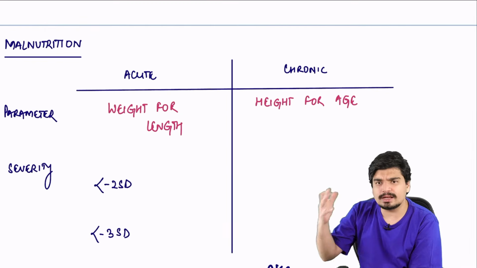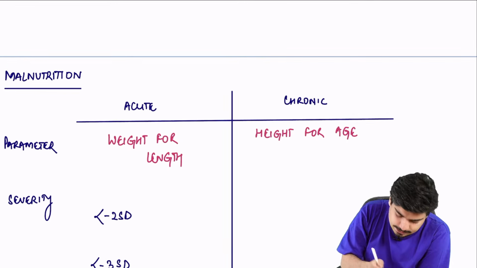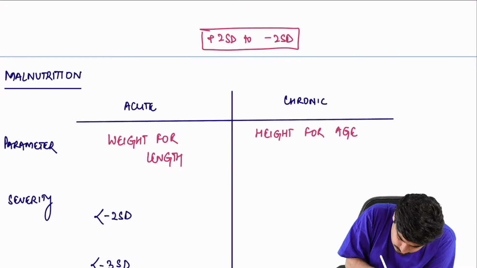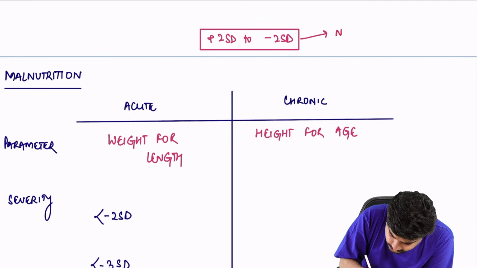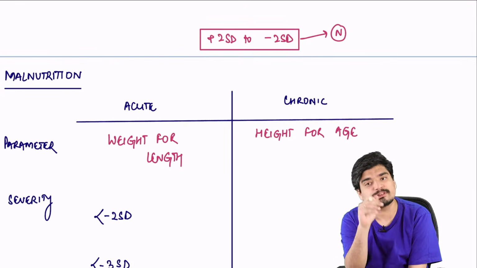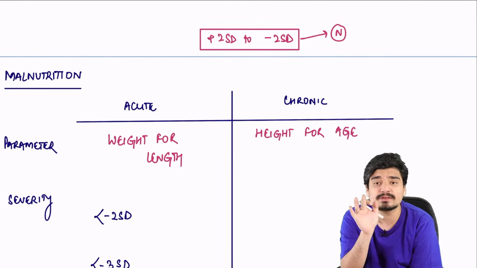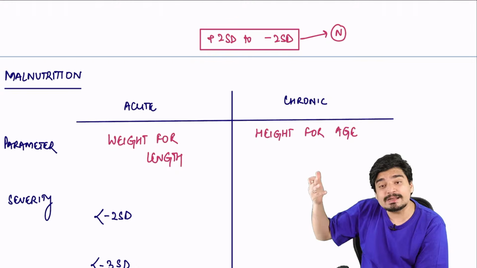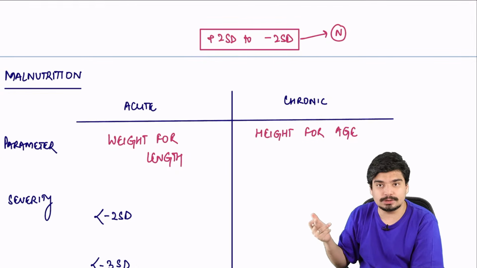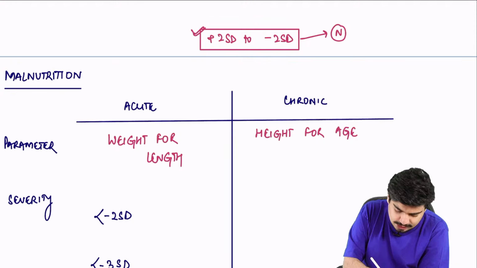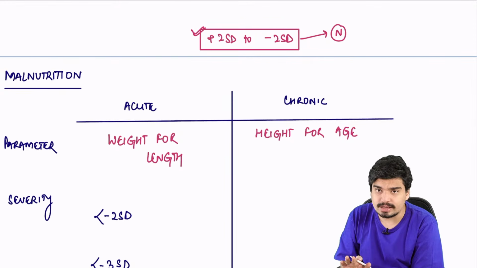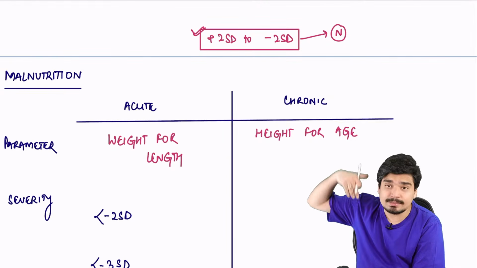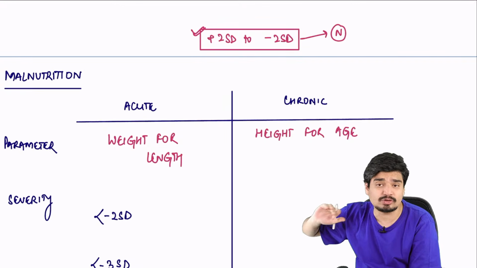Now remember, it's a biostats concept, a PSM concept, that between +2 standard deviation and -2 standard deviation, everything in medicine is considered normal. Anytime anything becomes more than +2 standard deviation, you call it abnormal. Anytime anything is less than -2 standard deviation, you call it abnormal. That's considered the normal range. 95% of the population is in this range.